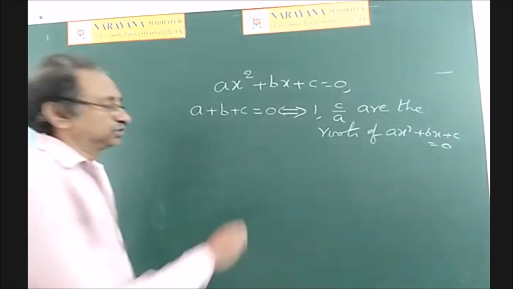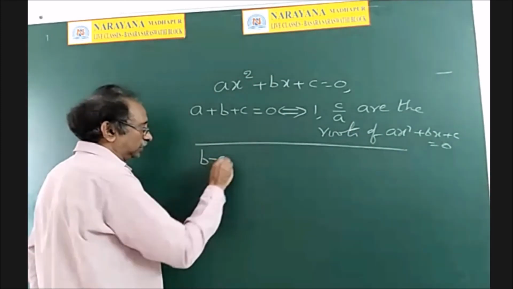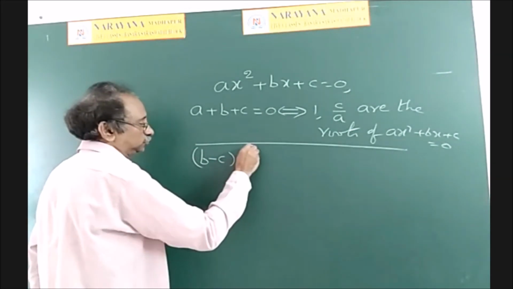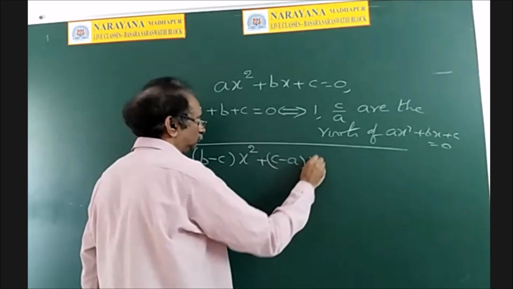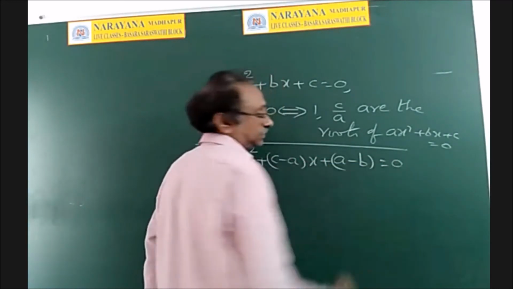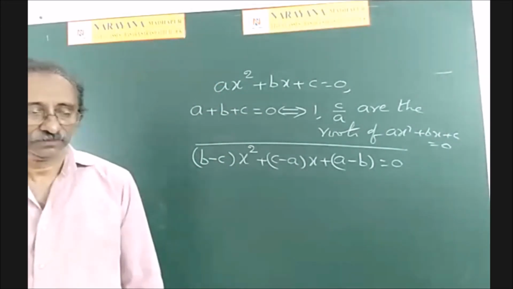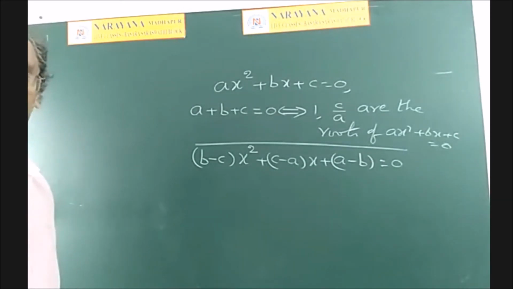See, suppose a question is like this. Suppose given quadratic equation b minus c into x square plus c minus a into x plus a minus b is equal to 0. So this is the equation given. And the question is, what are the roots of the quadratic equation?